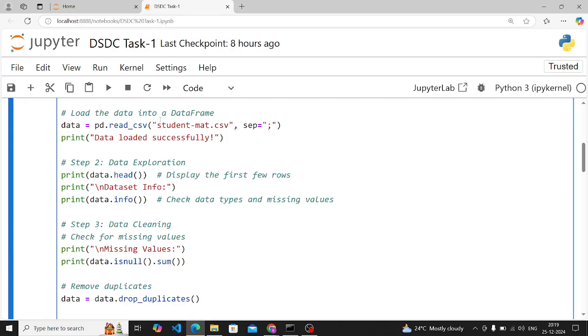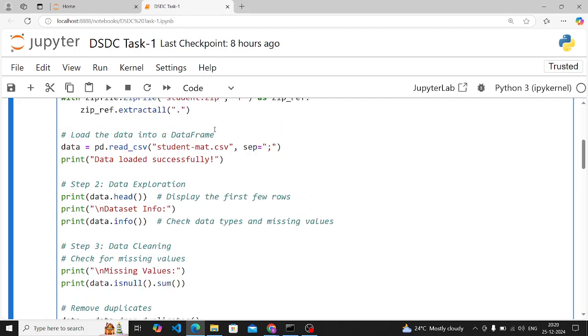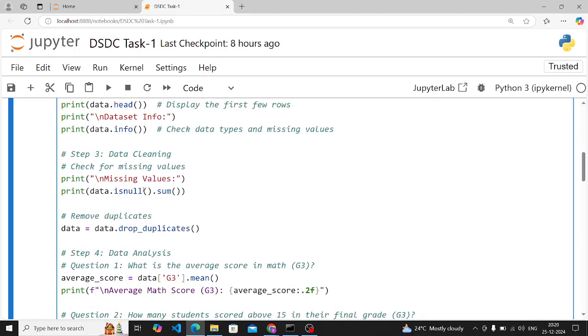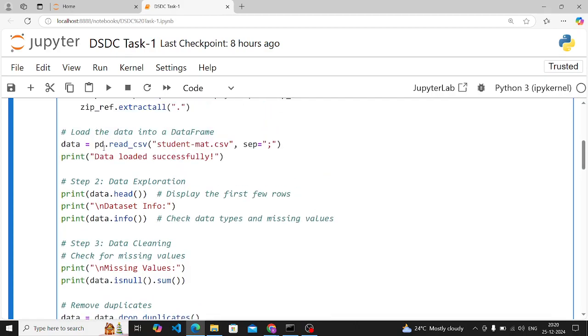Now, for loading your data set into a data frame, you have to use the pd.read_csv function, and inside the parentheses you have to mention the file location, and then use .csv at the end. If this is loaded successfully, here I printed a message. It depends on you if you want to print or not. Here I printed "data loaded successfully," so this message will come. So this is your data loading part. This is your task to perform: we have to first load the data set using the pandas library.